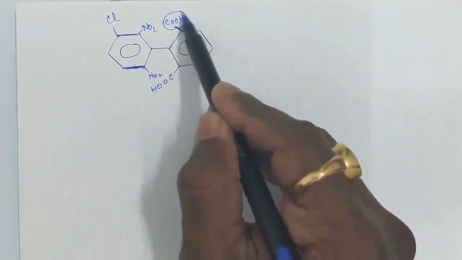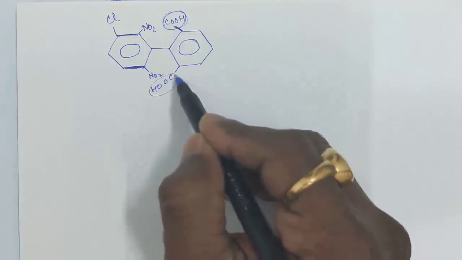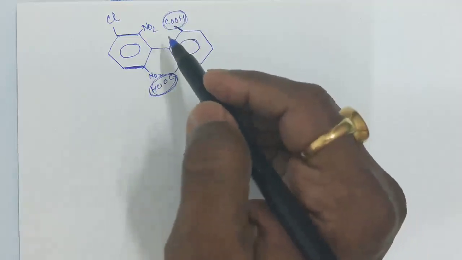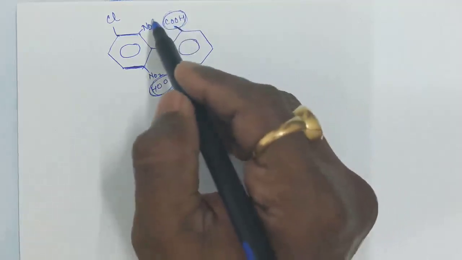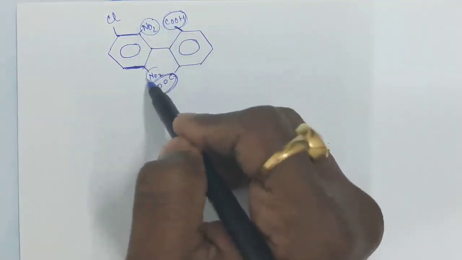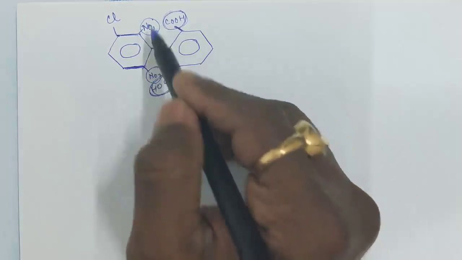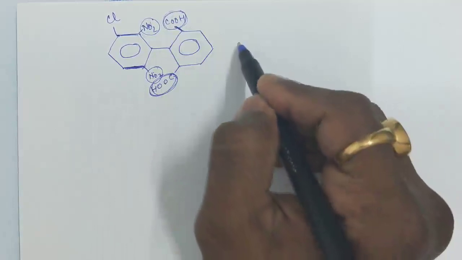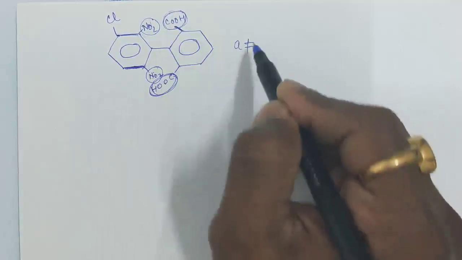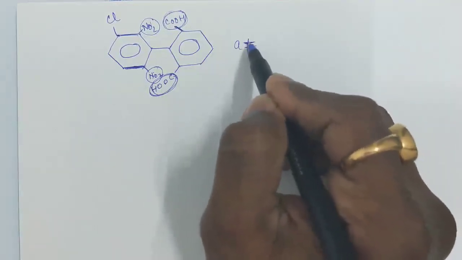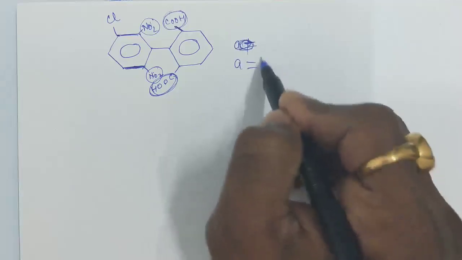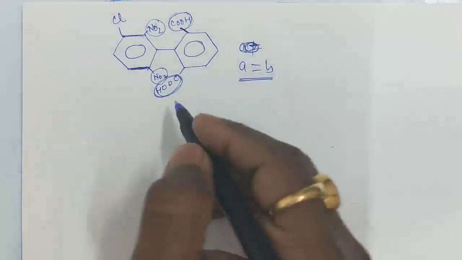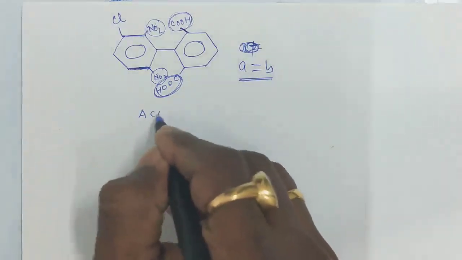So for such types of molecules, see, if you consider this is A, then this is also A. So what I have told you, the condition is that A should not be equal to B and A should not be equal to B. So here A and B both are equal. By this simple examination, A is equal to B, you can say that this molecule is achiral.